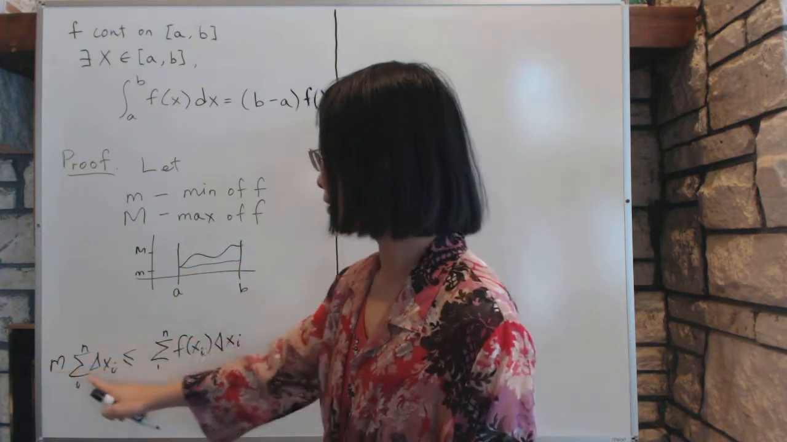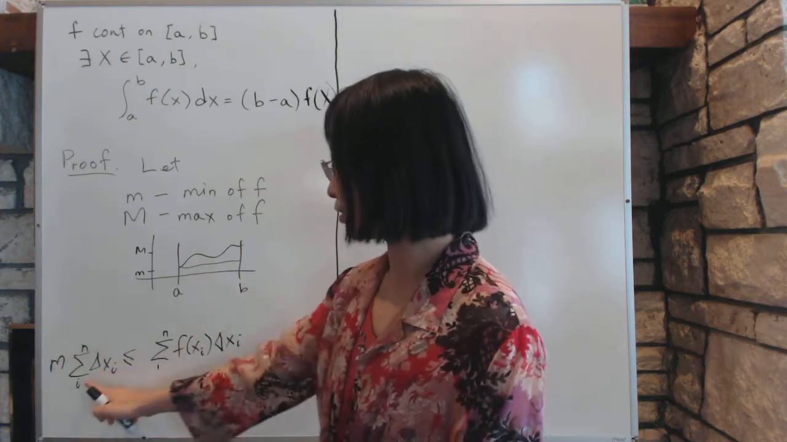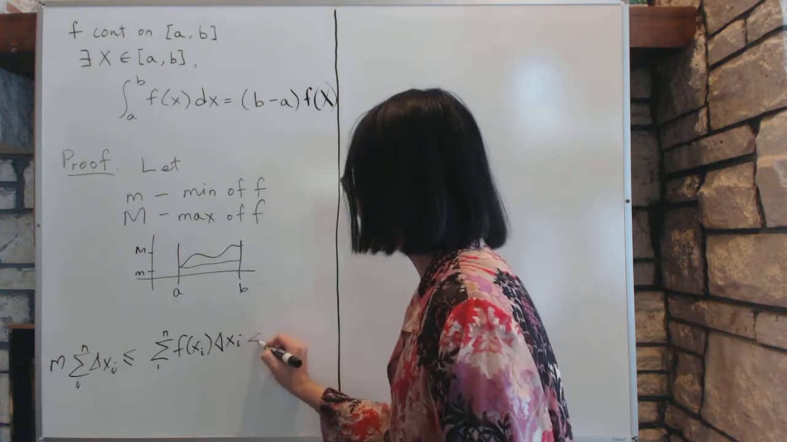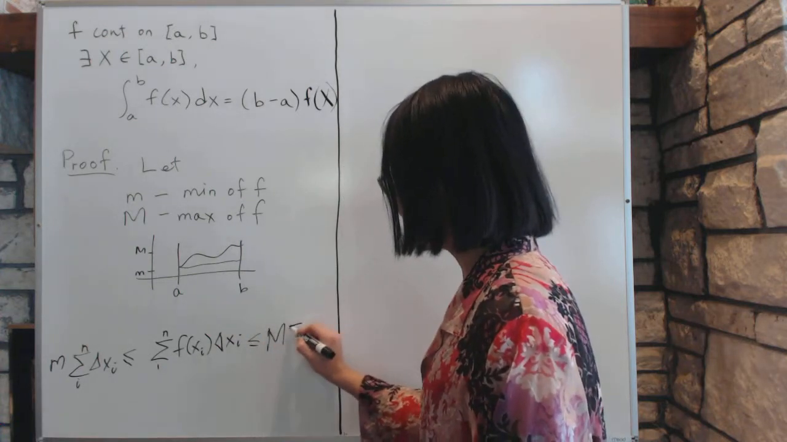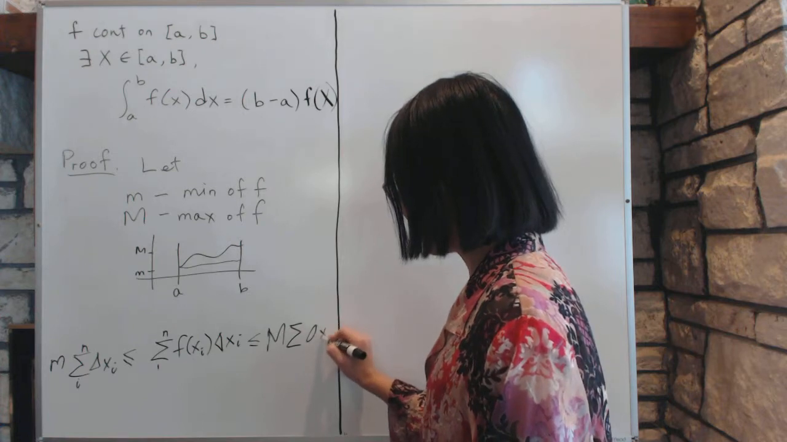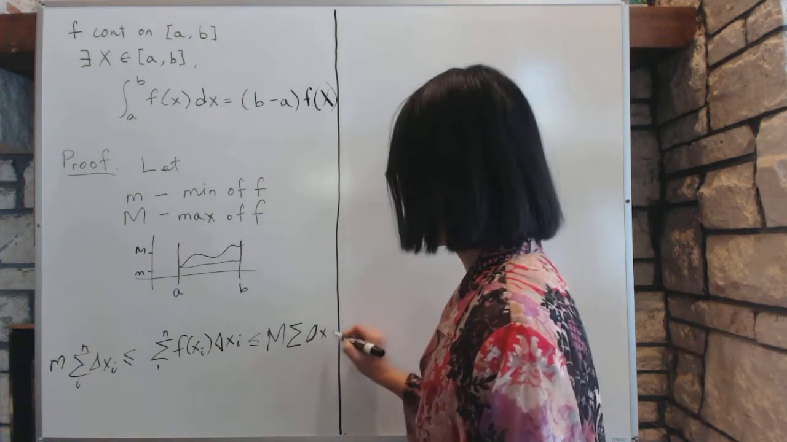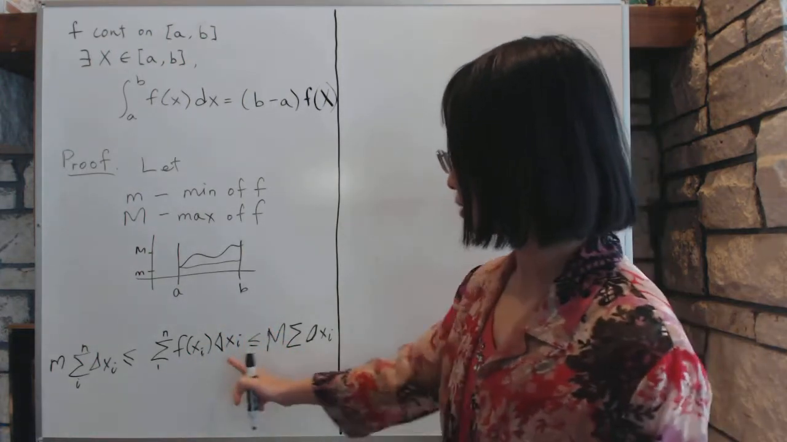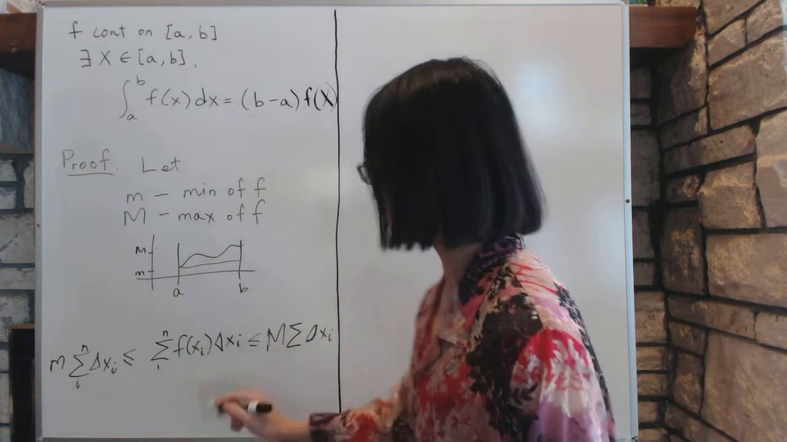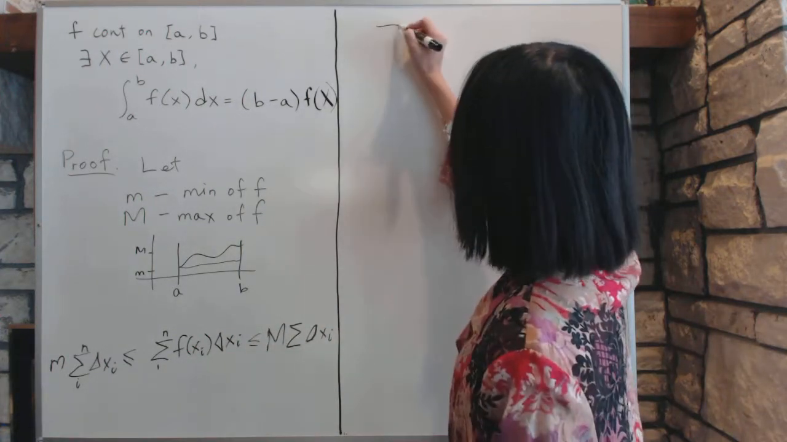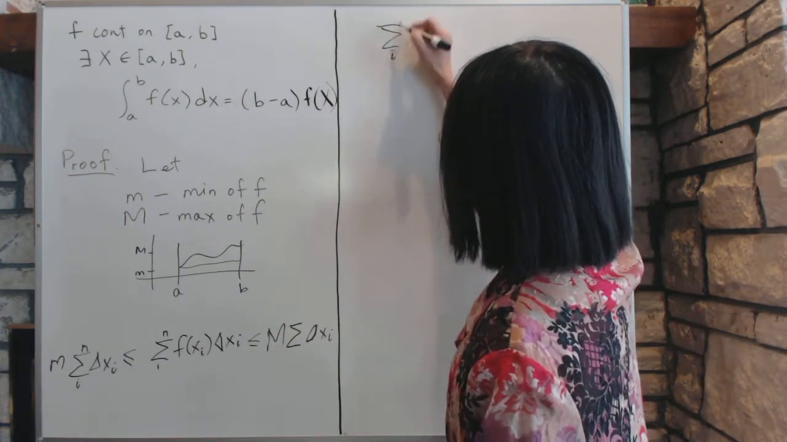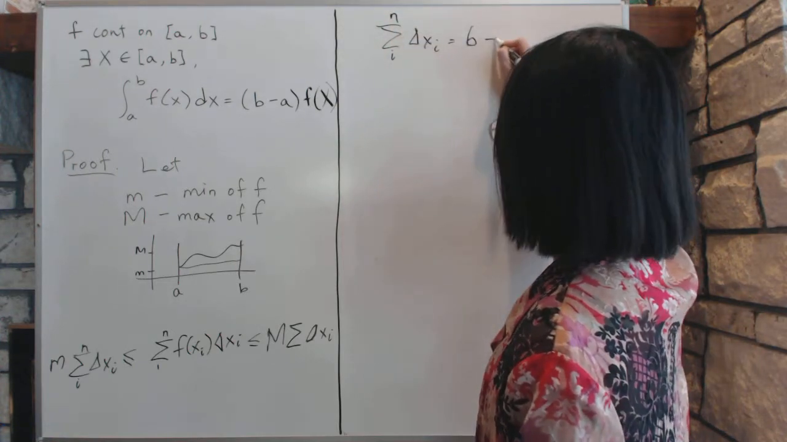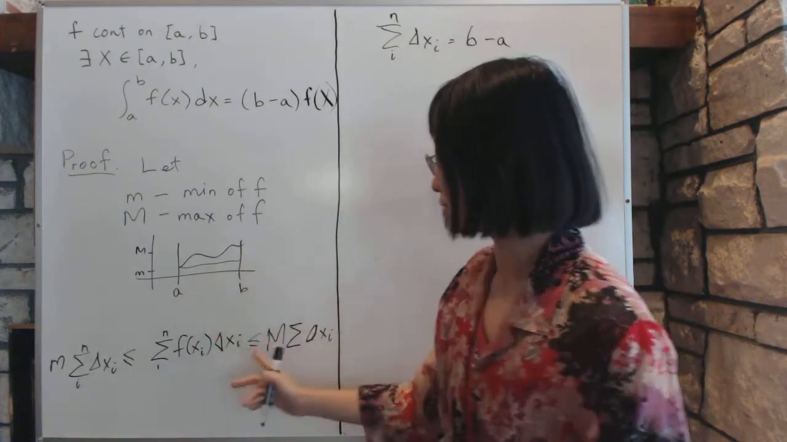We multiply by the small value because the summation is just from a to b, all the little chunks that we divided. Similarly, this value is less than or equal to big M times the summation of delta xi. Next, we continue calculating the summation of this thing. The summation from i equals 1 to n of delta xi is simply equal to b minus a. That's by definition.